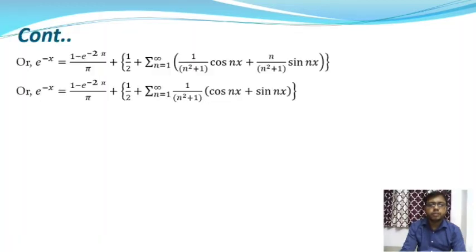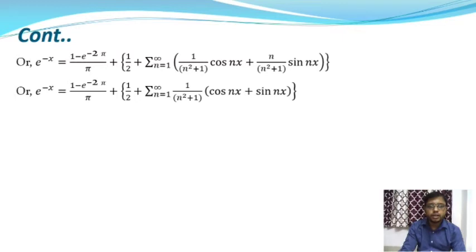After simplifying, the above equation will give e to the power minus x is equal to 1 minus e to the power minus 2 pi by pi into 1 by 2 plus summation over n is equal to 1 to infinity of 1 by n square plus 1 into cos nx plus n by n square plus 1 into sin nx.